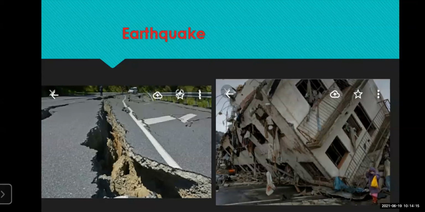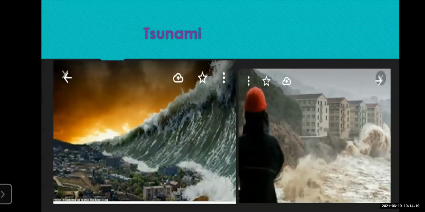So let's move further, that is, to the next type. Okay. So here you can see on the screen, this is the next type of natural disaster, and it is called tsunami. So you can see here the spelling.